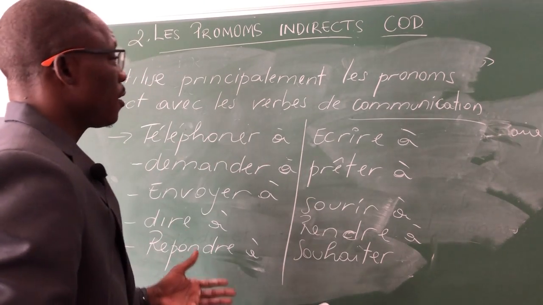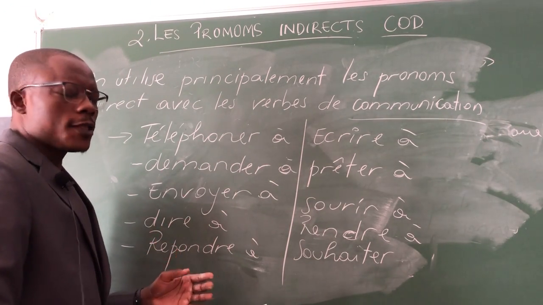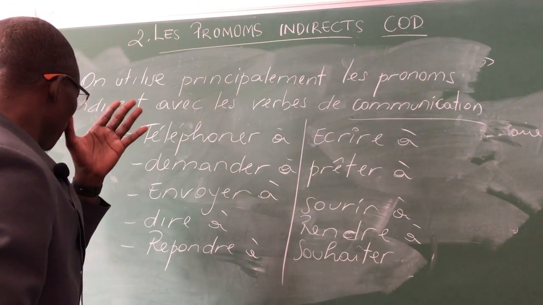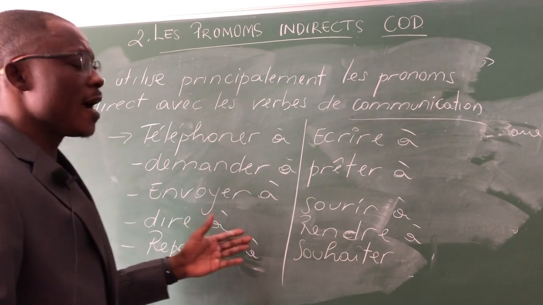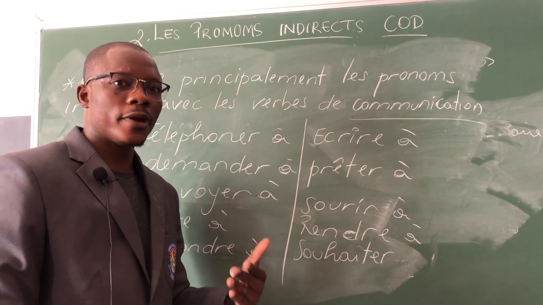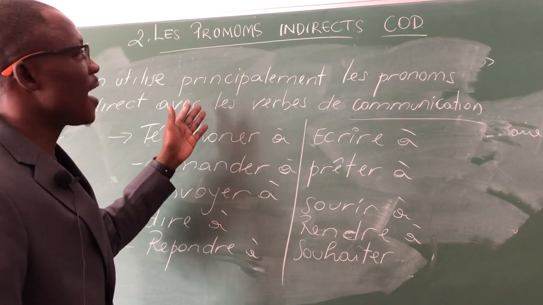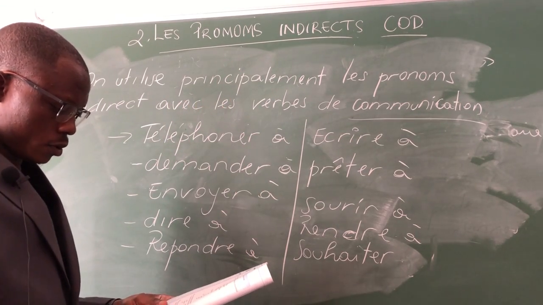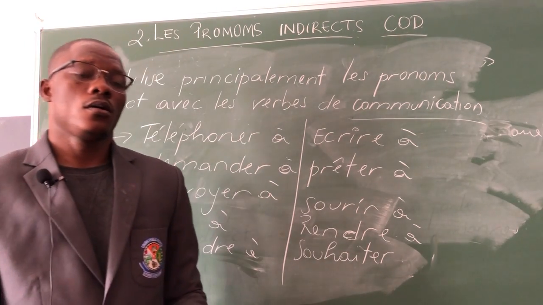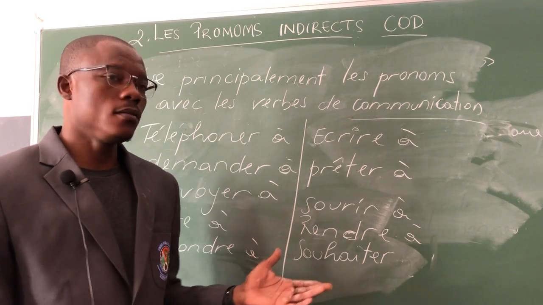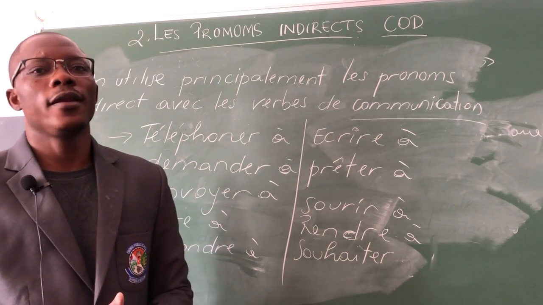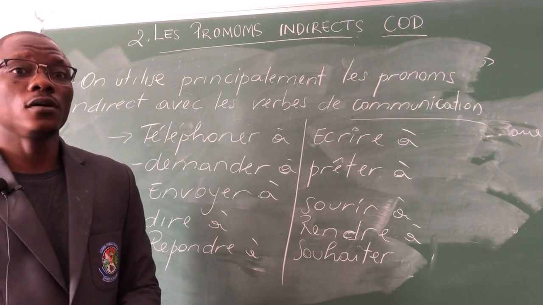I gave a few examples of communication verbs. That means if you are in front of any of those verbs, please keep in mind the object which will come will be an indirect object. So if you want to use a pronoun there, you need to find the right indirect pronoun to use. I think as of now, for pronoun indirect and pronoun direct, all is done. If you have any doubt, please let me know and we can go for the next list of le pronom complément.